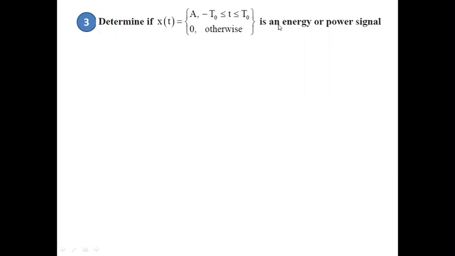I think you would have guessed, right? This signal exists for a finite amount of time. See, the amplitude is A only from minus T naught to T naught. So this signal is a finite signal, and a finite signal will definitely be an energy signal, a signal which exists only for a specified time period. So let us see whether you get the same answer with a quantitative approach.